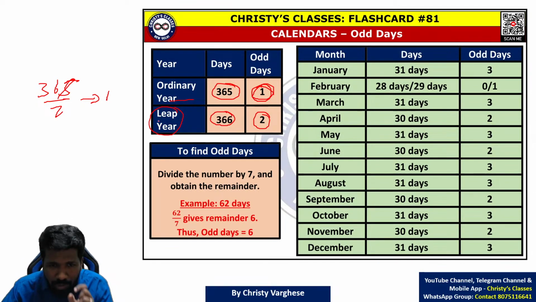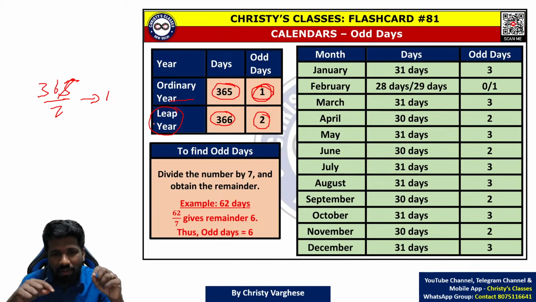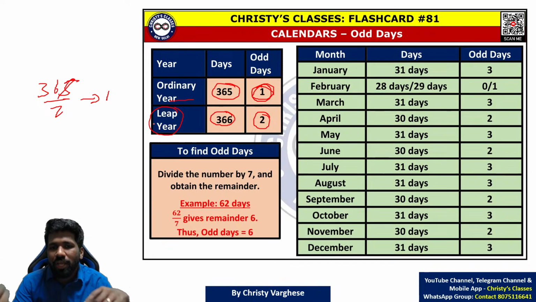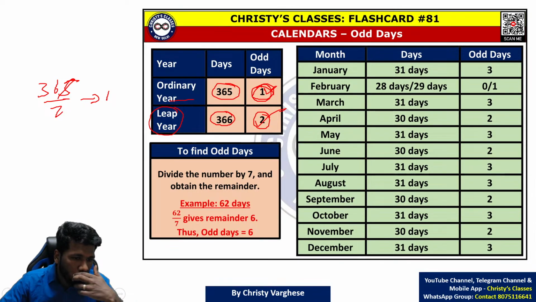This is why your birthday's day of the week will change every year. If this year you celebrate your birthday on a Sunday, next year you will never celebrate it on a Sunday. You will either celebrate on a Monday or a Tuesday. How to decide that? If there is an ordinary year in between, 1 day shifting. If it is a leap year in between, 2 day shifting. That is why the odd day related to year will be useful.